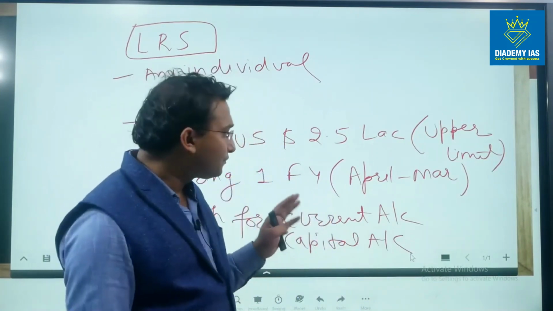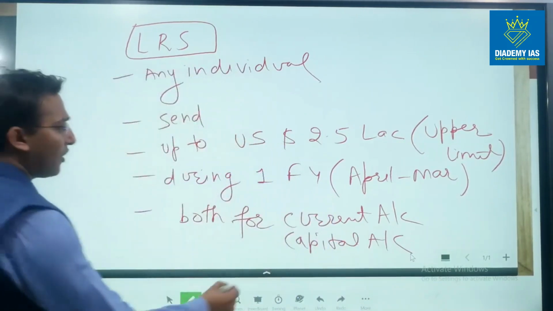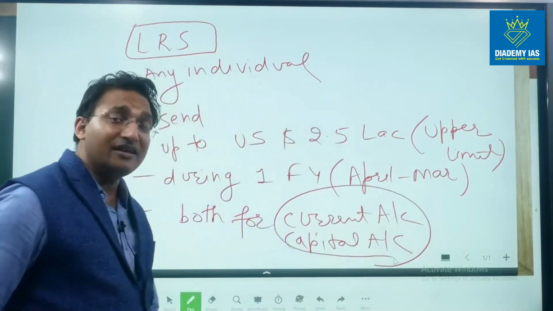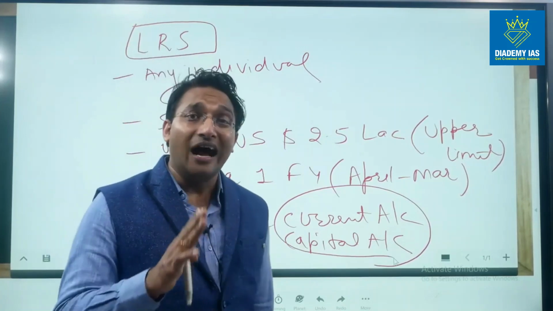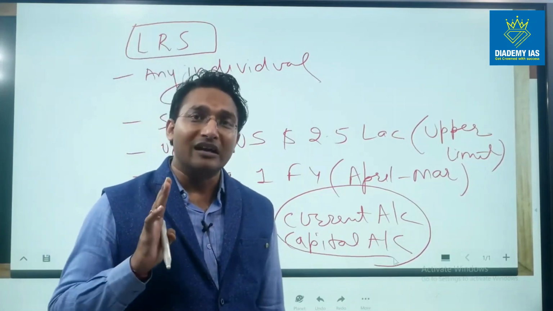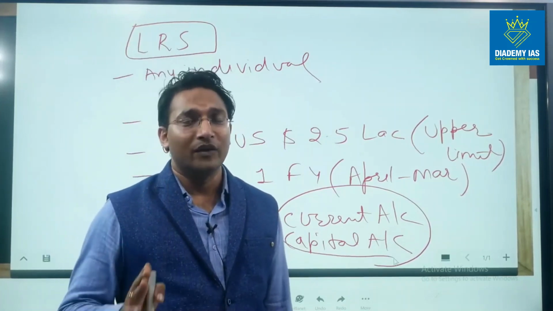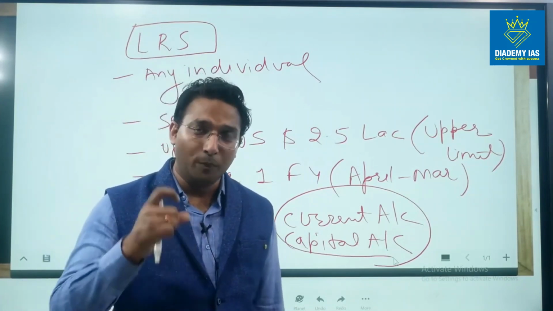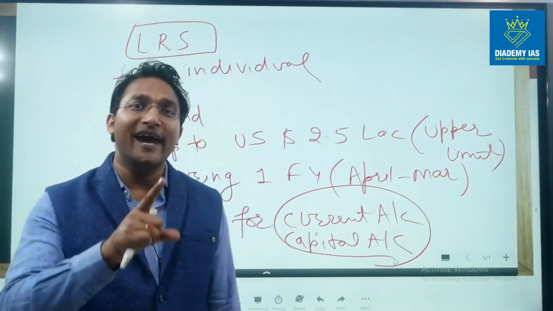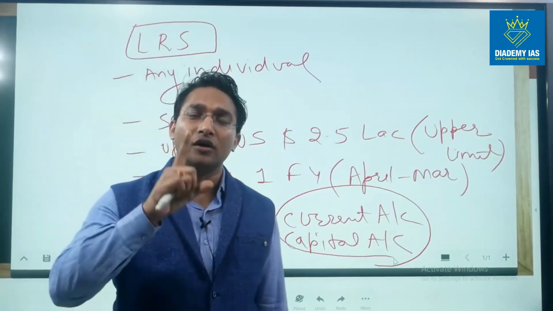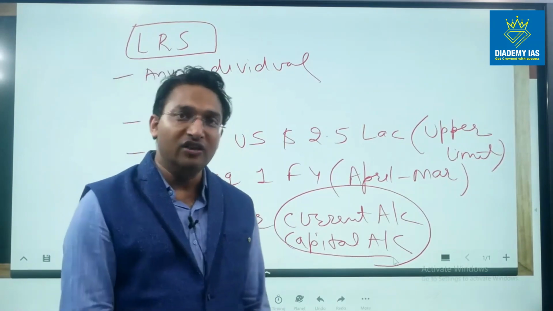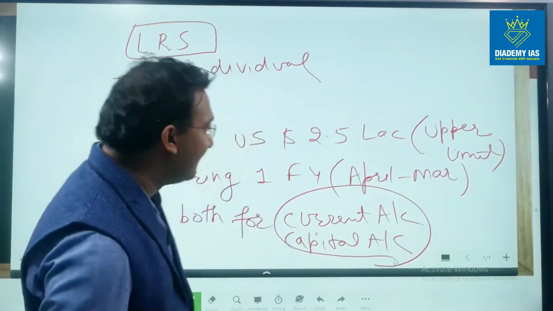Among current account and capital account transactions, there is a list of transactions which are allowed under this scheme. It is not that each and every transaction can be done. Please be careful. There is a list of allowed transactions. That list we are going to see very soon in this session, right?